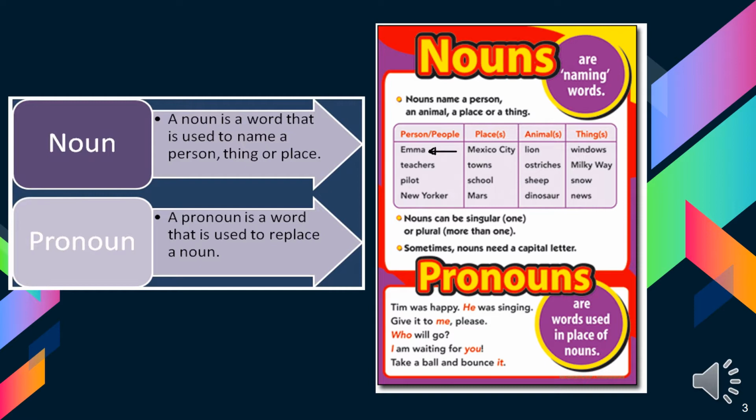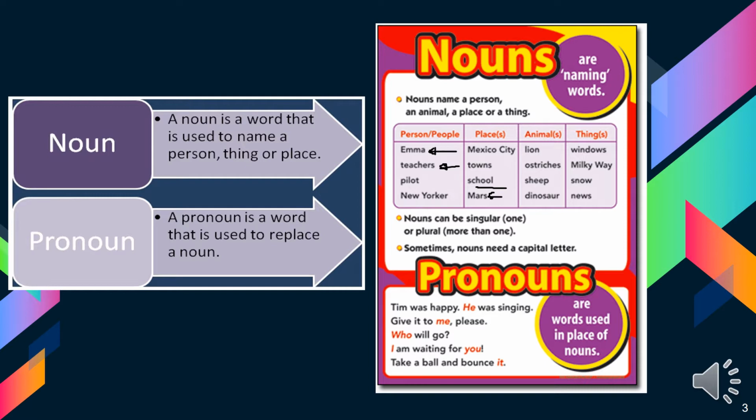Okay. And here teachers, doctors, whoever. Pilot, New Yorker. These are names of people, proper nouns or only nouns. And places like Mexico City, towns, school, or Mars. You know where is Mars?